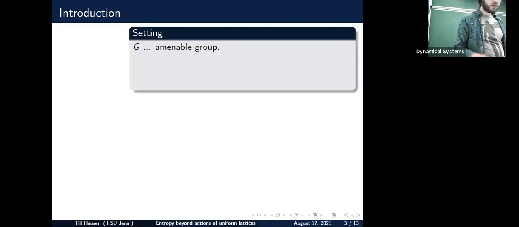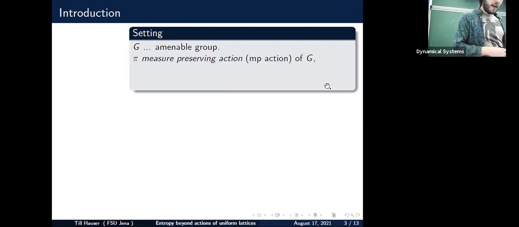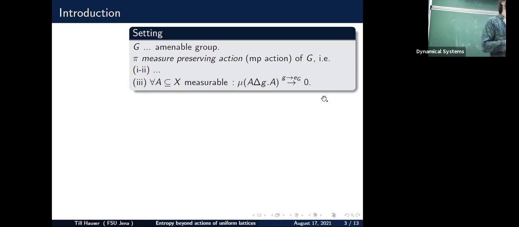So let's choose a group. Again, it's defined by the existence of regular invariant Borel probability measures as soon as this group acts on compact Hausdorff spaces continuously. And again, also here, one can define what a measure preserving action shall mean. We do it as before, but we also want to include the topology of the group. So somehow the topology of the group should connect with this action, and we do it with this continuity condition.